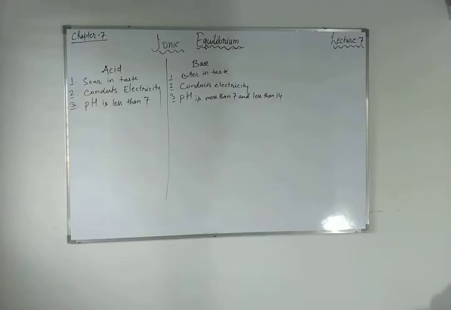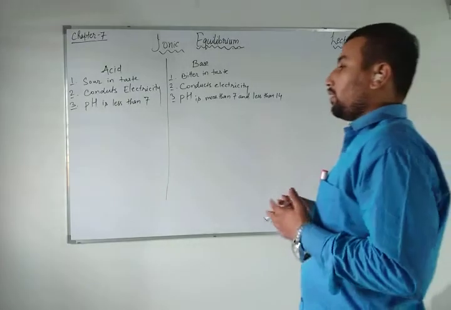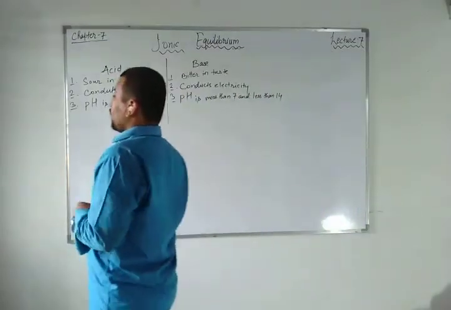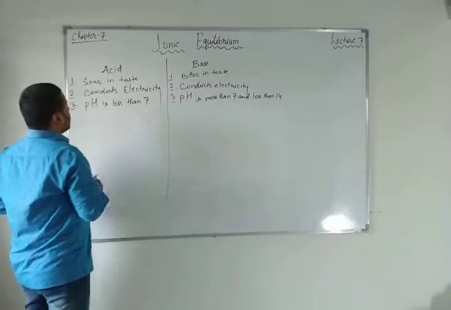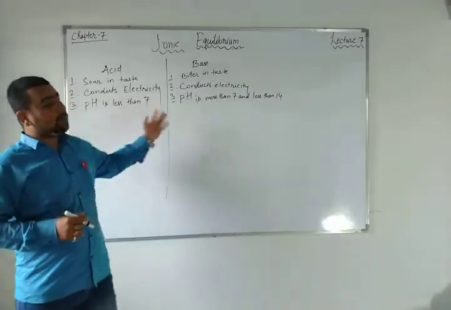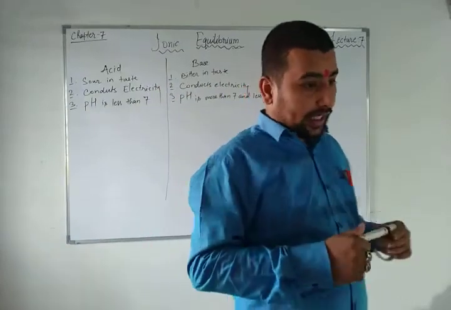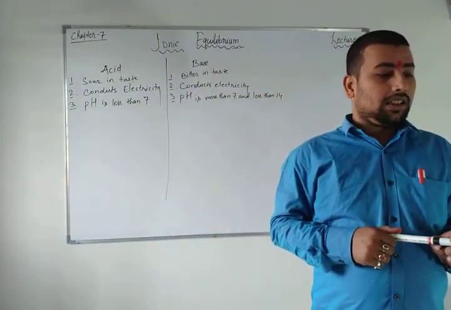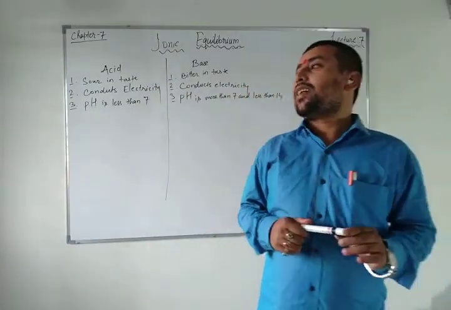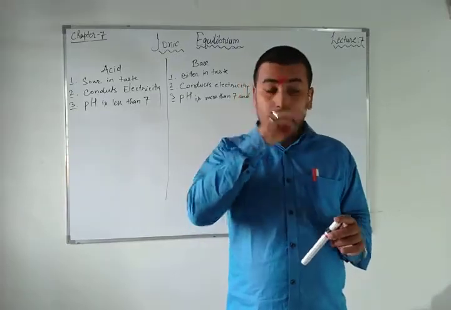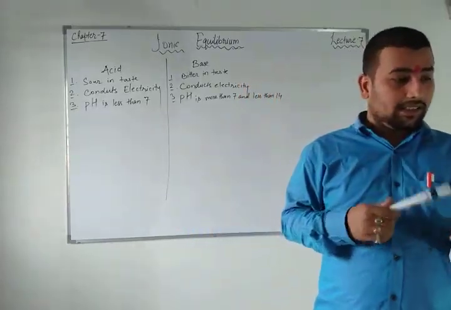If you want to write this, you can write it. Otherwise, about litmus paper: a base turns red litmus to blue, and an acid turns blue litmus to red.